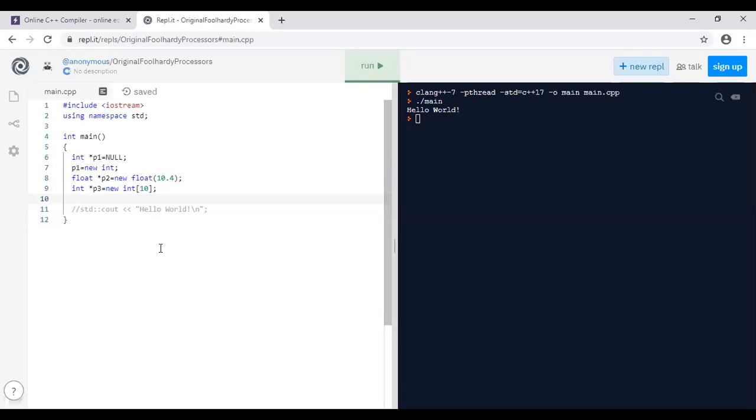Now just display the first 2 variables because they are normal variables. cout value of the first pointer variable, value of pointer variable *p1 is going to be printed, then we are using the \n. Copy this line for p2.